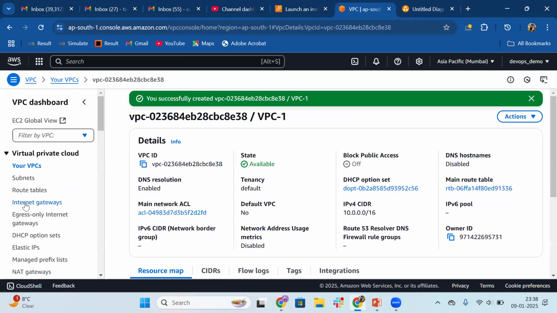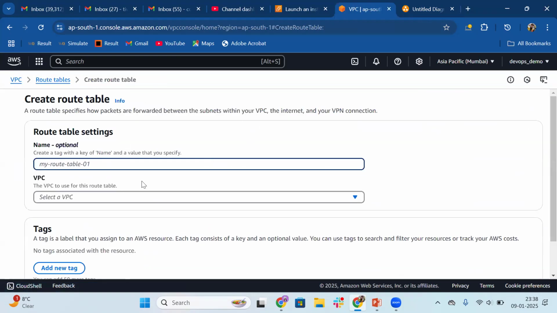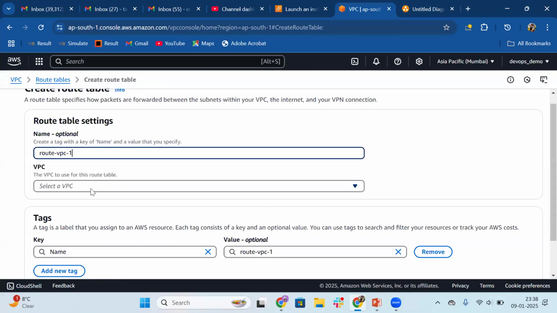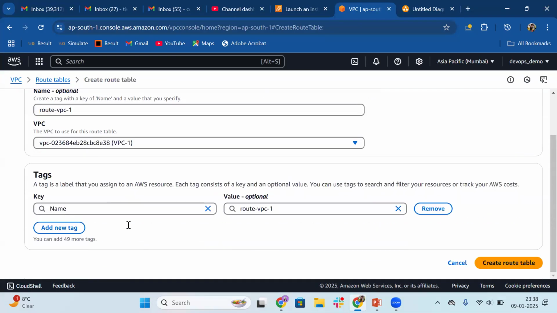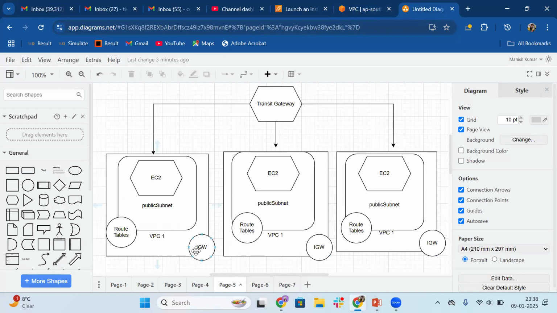For this VPC1, I will have to create the route table as well. So let me create one route table. I will call this route VPC1. Select a VPC, VPC1 I have selected. Create route table.